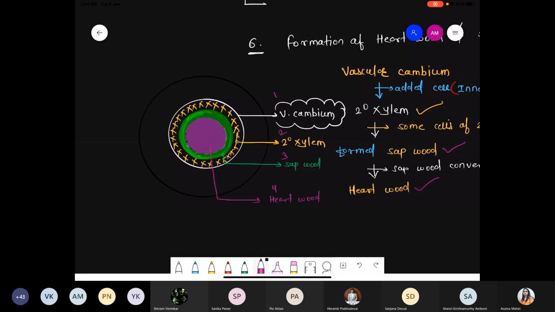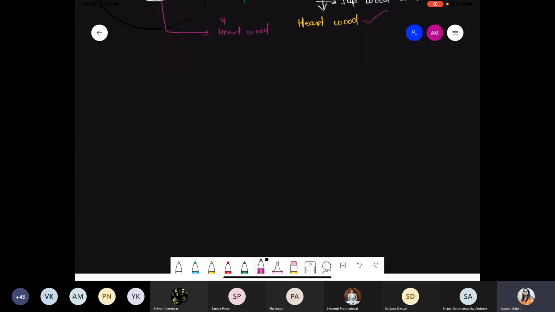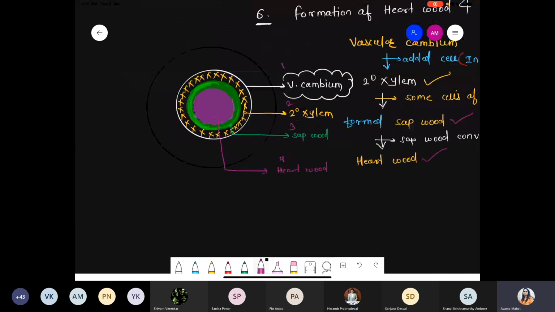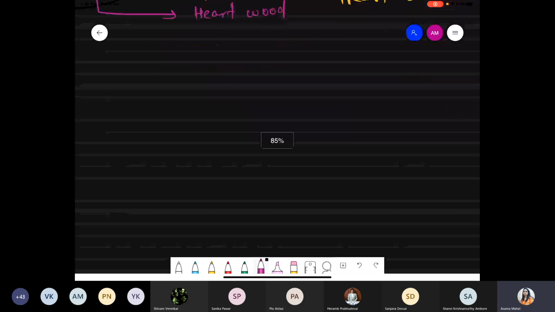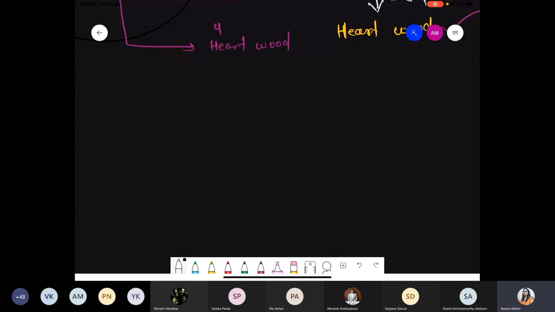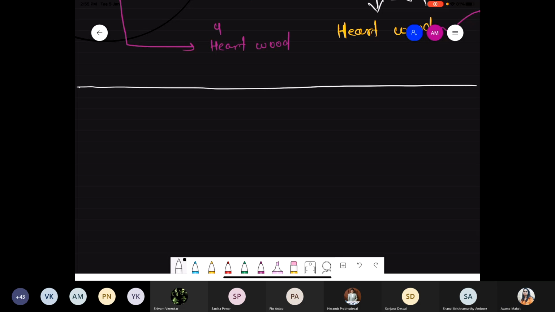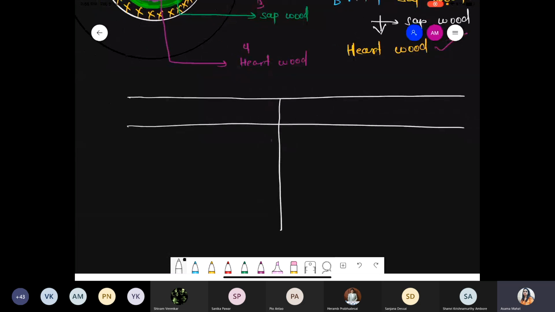Should I continue? Yeah. So divide your page into two parts. Now we are taking the difference between the sapwood and the heartwood, and for your school exam, one question comes from this wood part. So quickly we are talking about the difference between the sap and the heartwood. Position is understood, right? Heart means they are present at the center, and the surrounding area is covered with the sapwood. So just remember the position, and on the basis of their function, their position, their origin, we are taking some points.